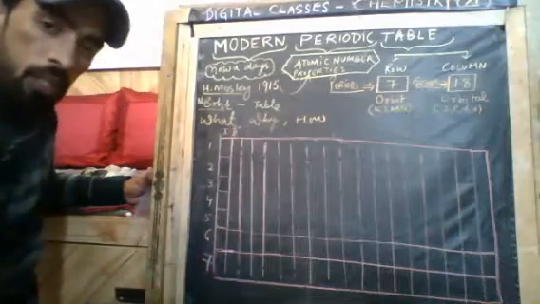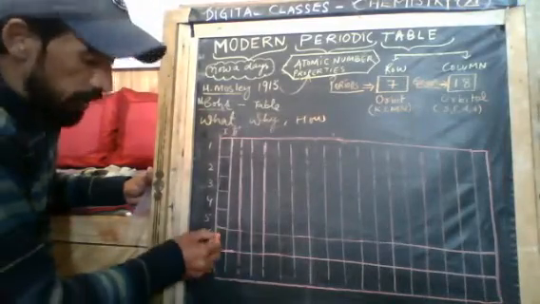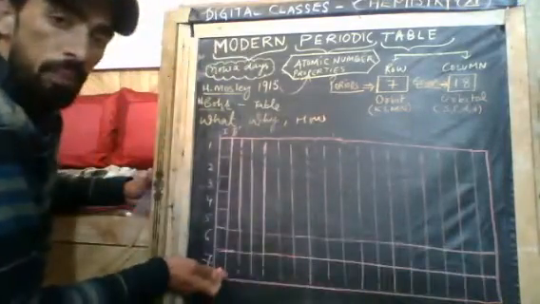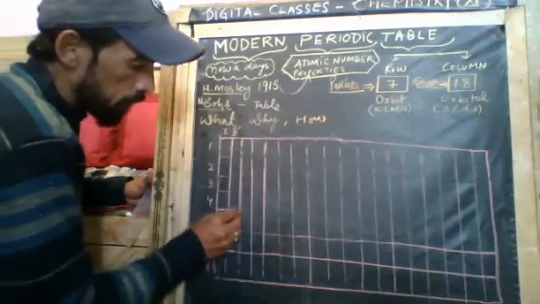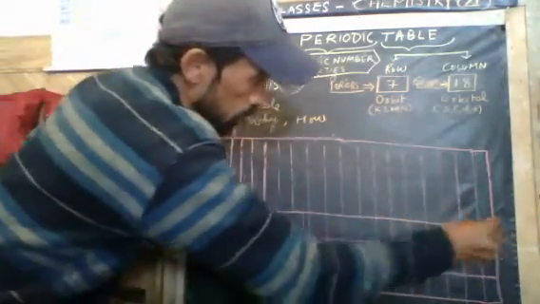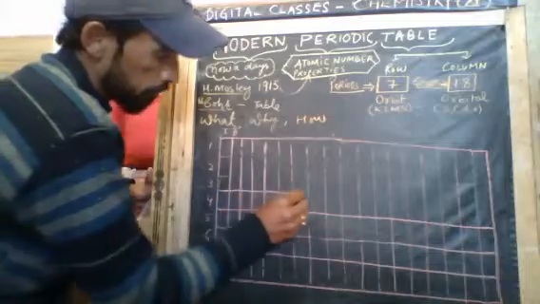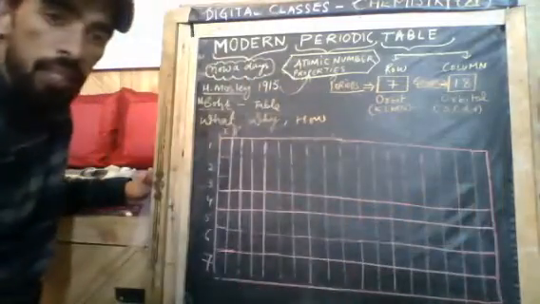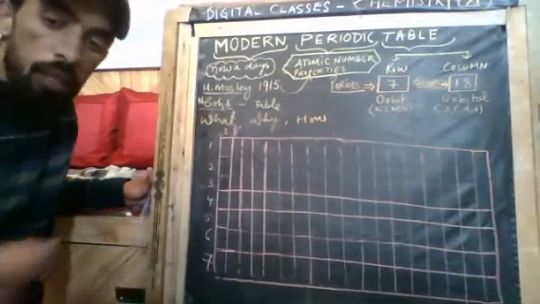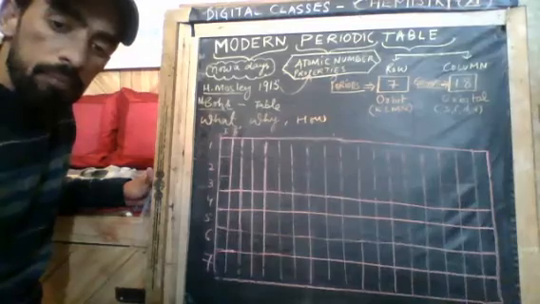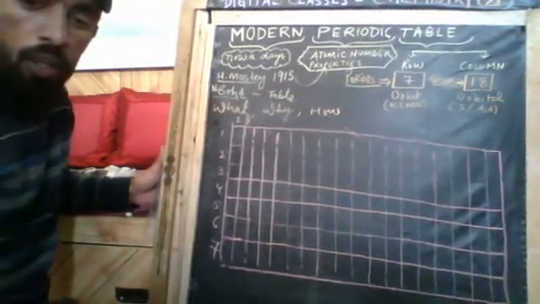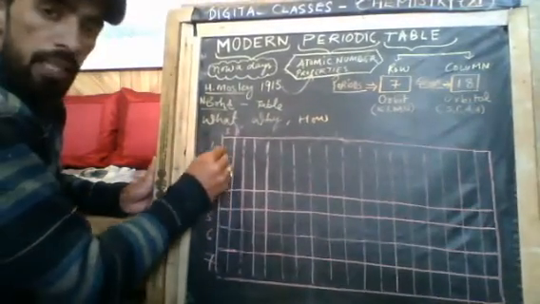We will start from the bottom. 6 and 7 we will draw completely. Then the 5th and 4th also we need to draw completely. Now we will talk about the 3rd, 2nd and 1st.